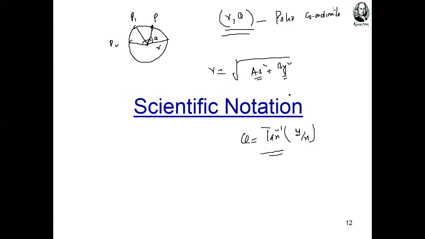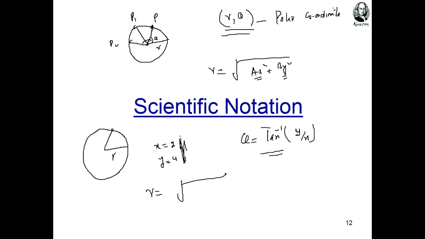Actually, these are the y and x values. For example, for a circle, we know the radius, and we know, for example, x is 2 and y is, let's suppose, 4 units, like i and j. No need to write i and j, these are unit vectors. So how can you find r? You can find r as the square root of x squared plus y squared. This is the radius of the circle.